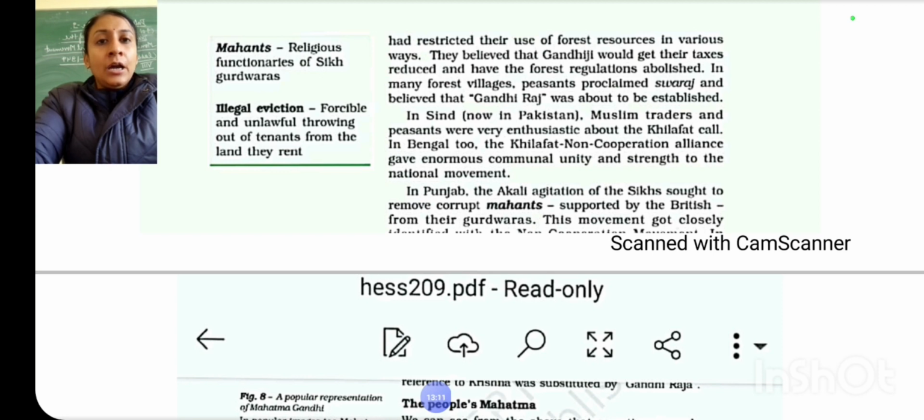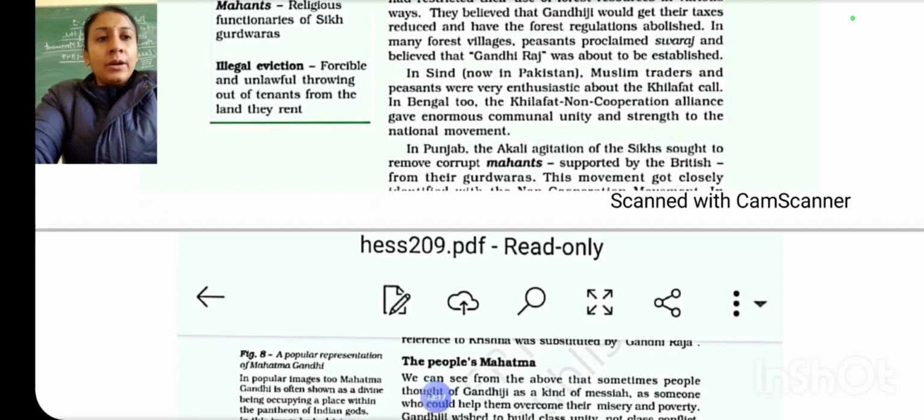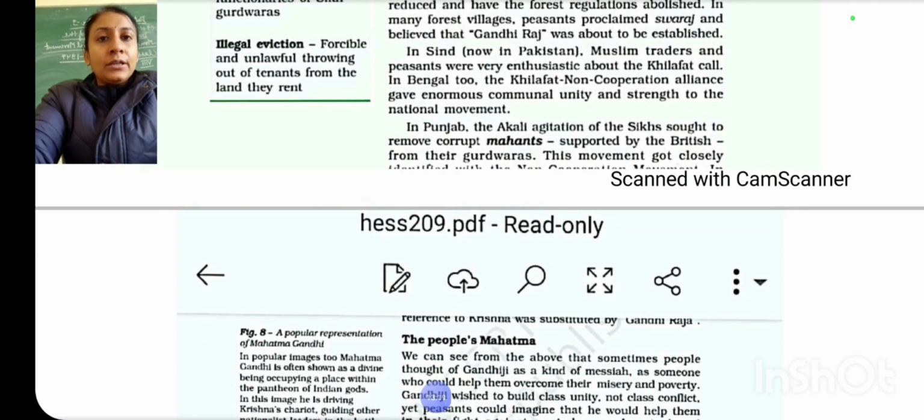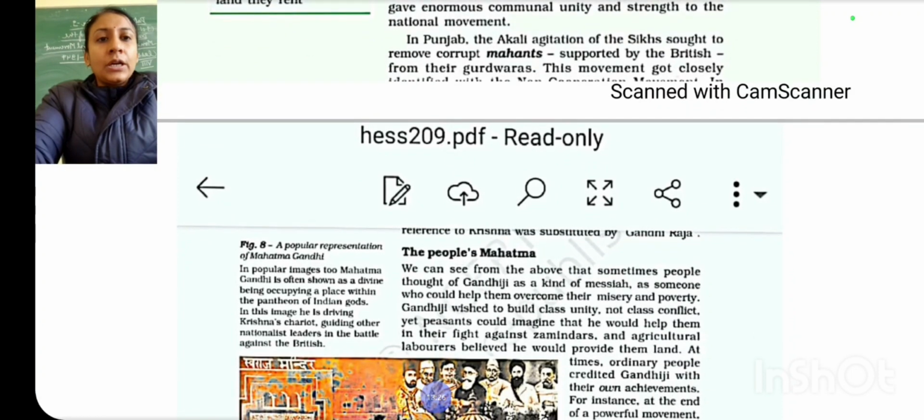That means the people who work in the management of Gurdwara. They are known as Mahant. So the corrupt Mahants were removed. Who supported the Britishers, they were removed from the Gurdwara. So this is how different parts of the country had the reference of Gandhi Raj.